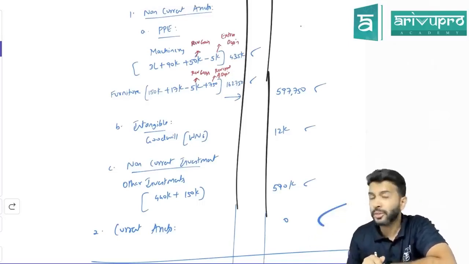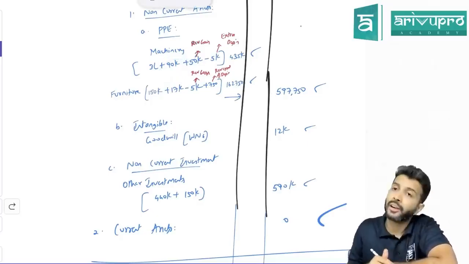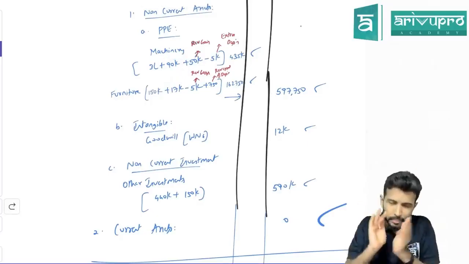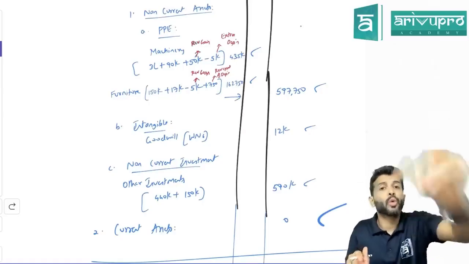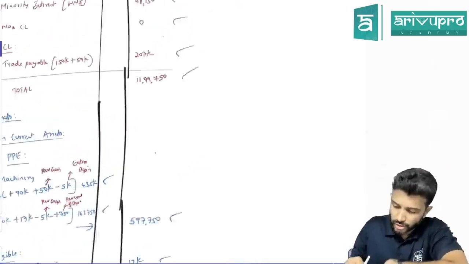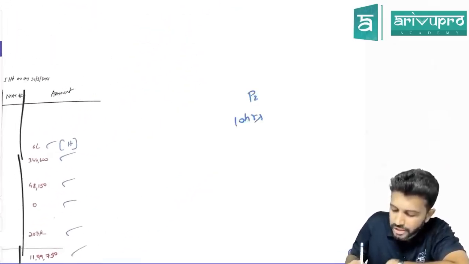Only 80%. That means we should have added only 80%, no? But we added 100%. Why is that? Does the holding company have control in the subsidiary company? Yes. When do you get control? If you own more than 50% shares in one company, you get the control. I used to give the same example in class. Let's say the subsidiary company has one plant and machinery.